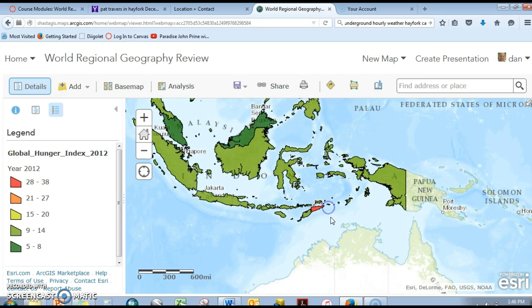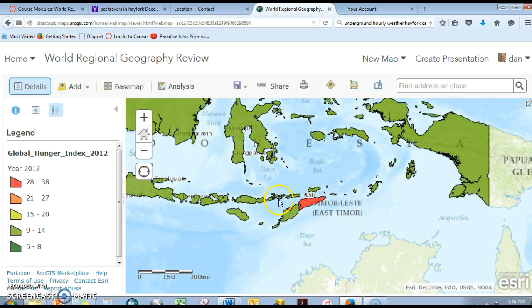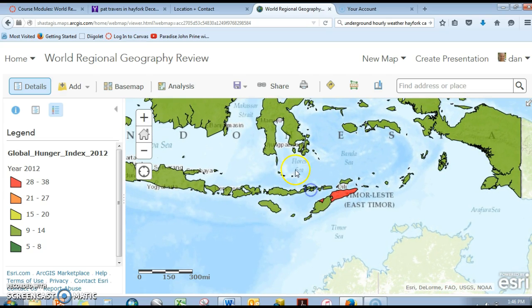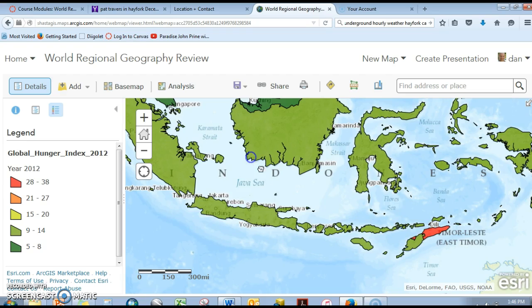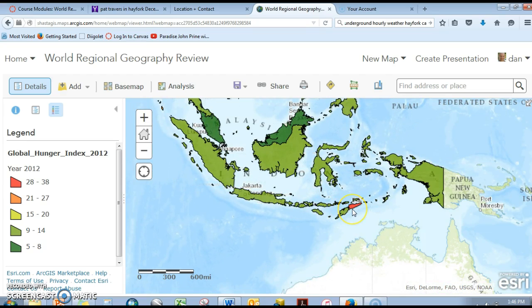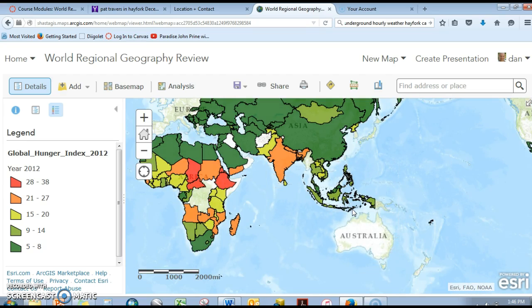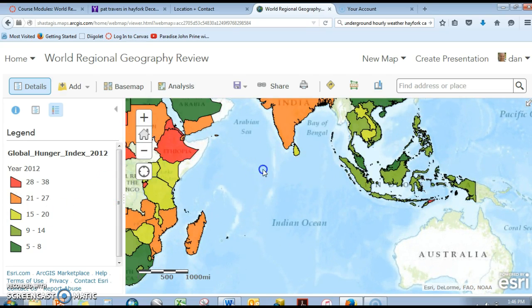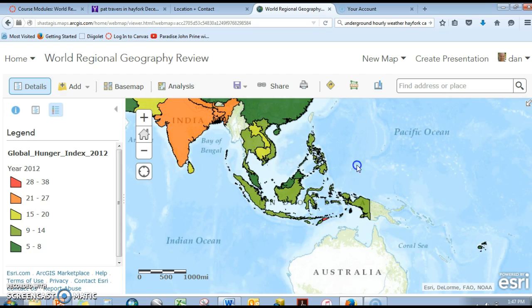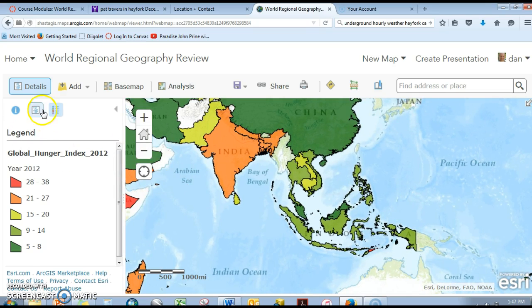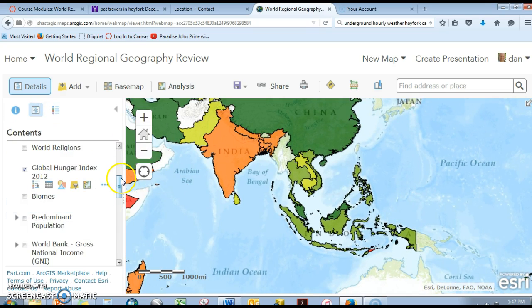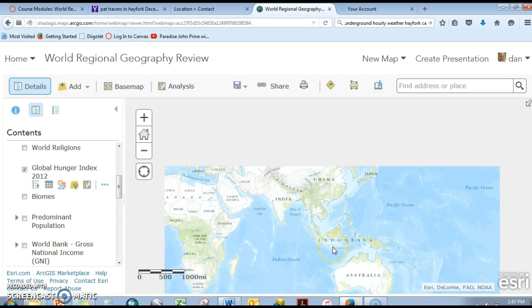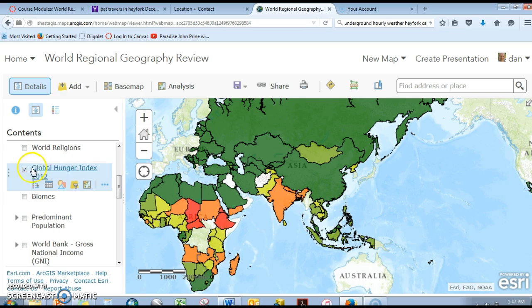Interesting that if we zoom in, we can see East Timor, one of the newest nations in the world, showing an extremely high hunger index. Keep in mind that as you're looking at maps like this, it's always important to look at the source of the information. One of the things that we do within GIS is examine the source of where our data comes from.